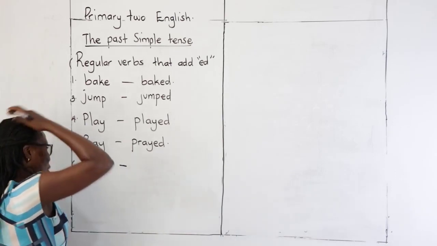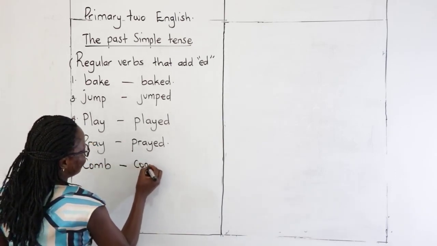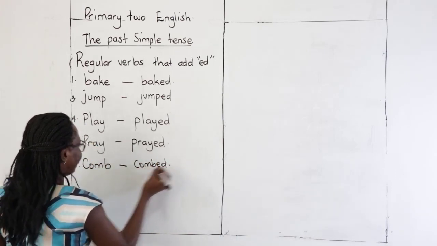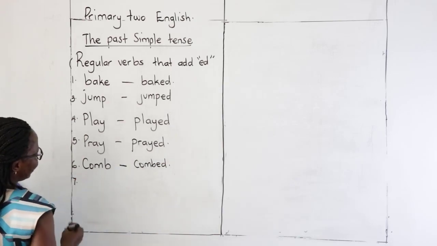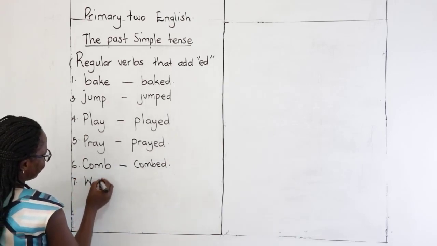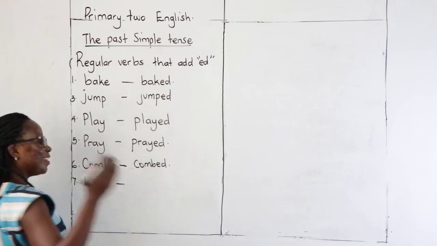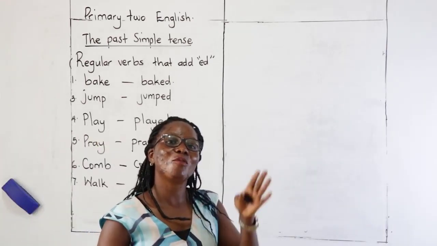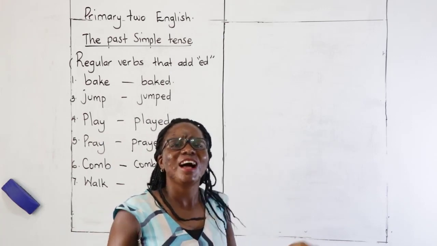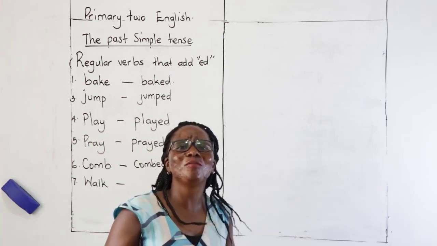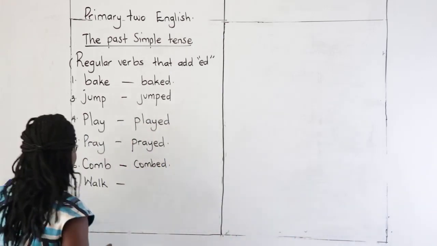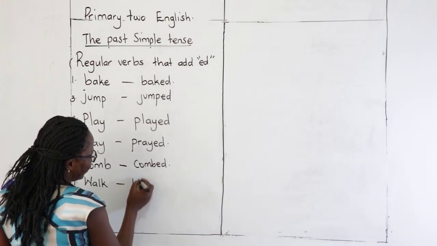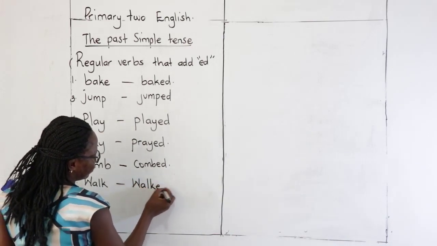Yesterday I combed my hair. We have the word walk. Yesterday I walked from home to school. I walked from home to town. All those are examples. The word is walked.